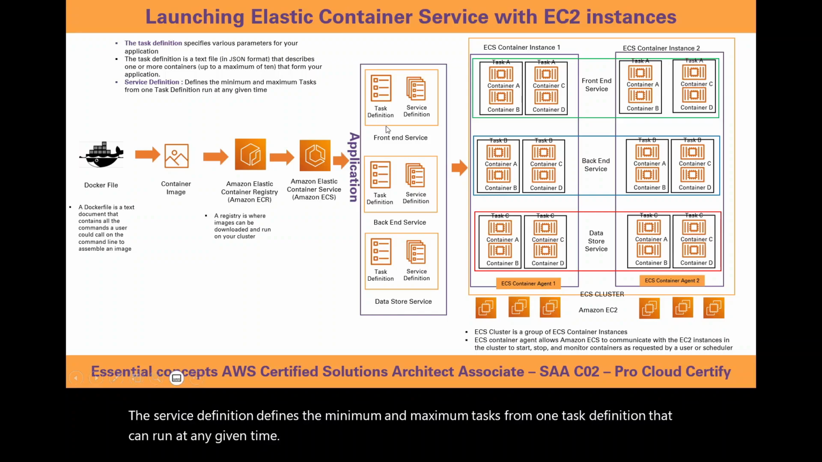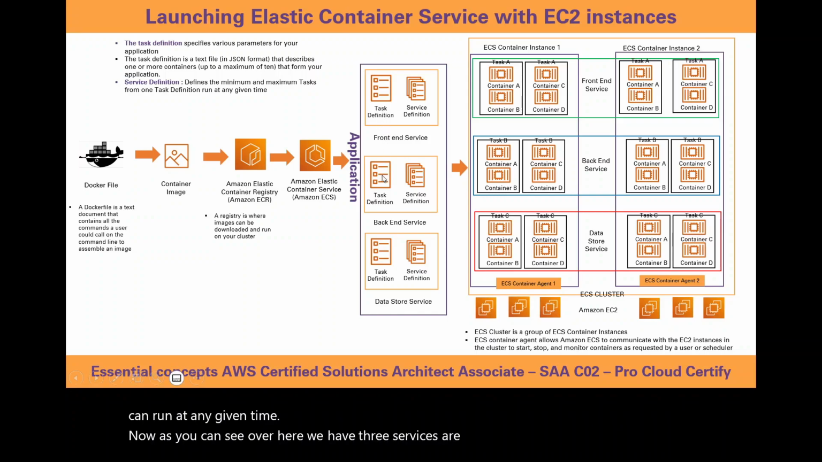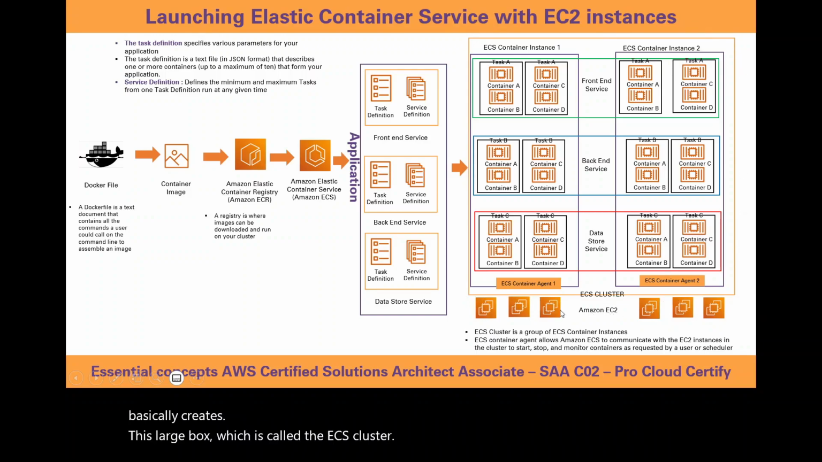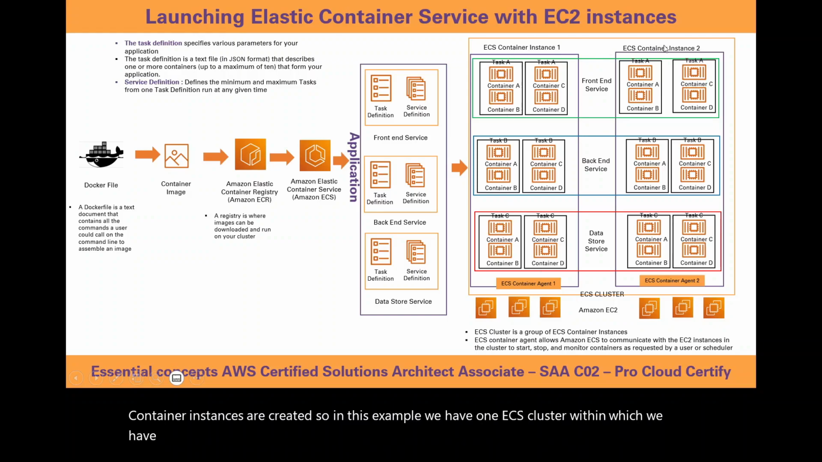Now, as you can see over here, we have three services: a front-end service, a back-end service, and a data store service. Now, once the service is defined with the task definition and service definition, Elastic Container Service basically creates this large box, which is called the ECS cluster. Within the ECS cluster, container instances are created. So in this example, we have one ECS cluster within which we have two container instances.